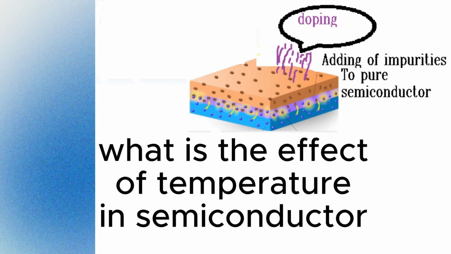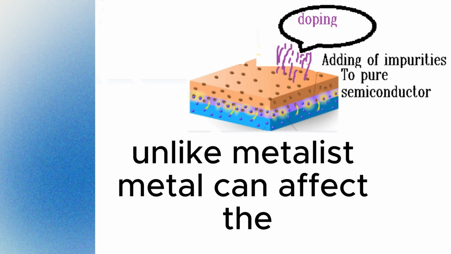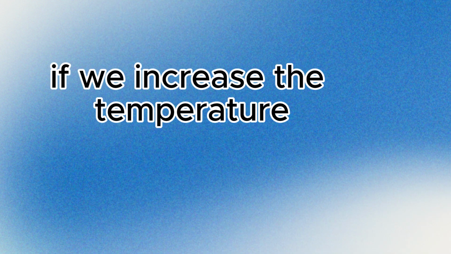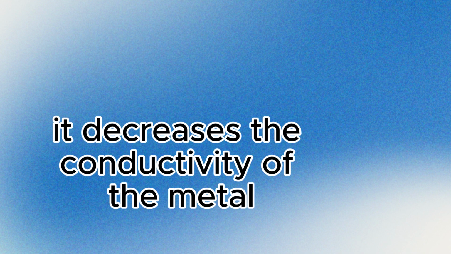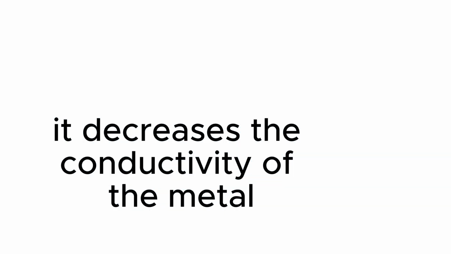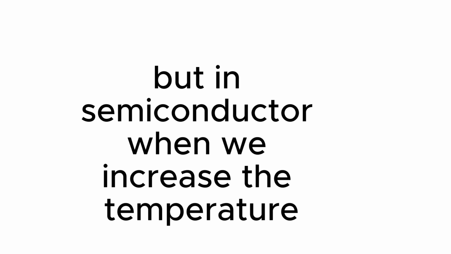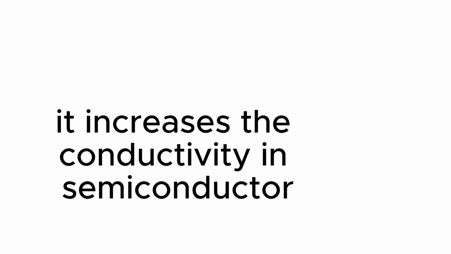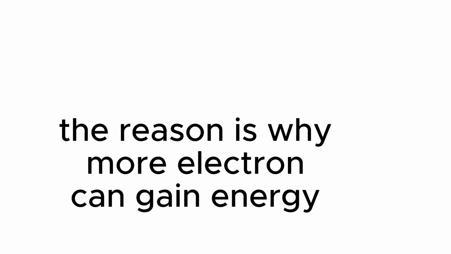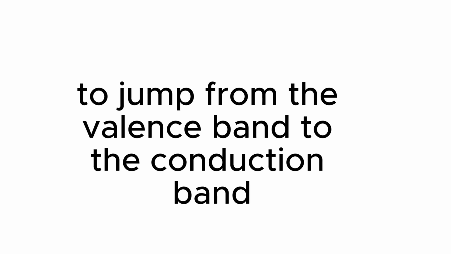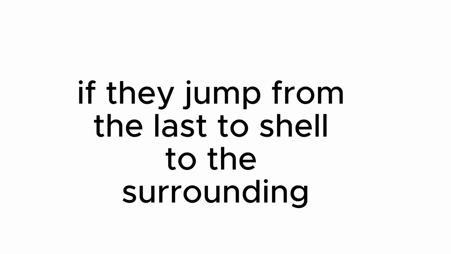Okay, what is the effect of temperature on a semiconductor? Unlike metals, where increasing the temperature decreases the conductivity of the conductor, in a semiconductor, when we increase the temperature, the conductivity increases. The reason is that more electrons gain energy to jump from the valence band to the conduction band. If they jump from the last shell, they become free electrons and can move easily. If there is movement of electrons, there is a flow of current.